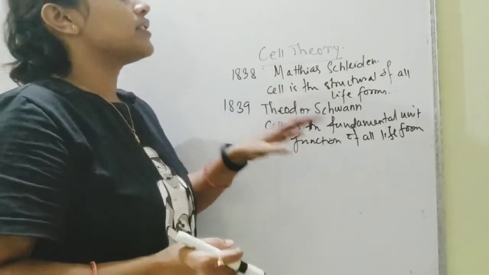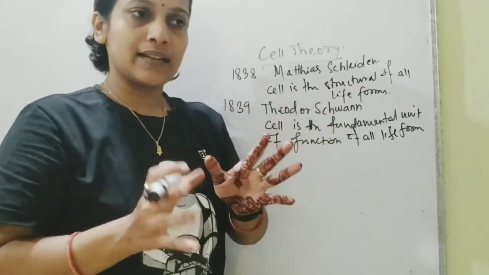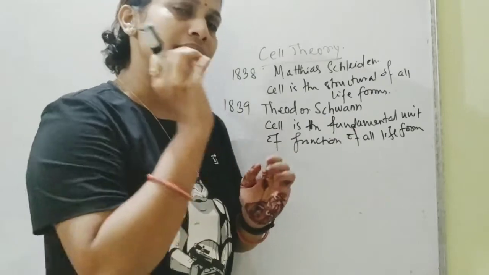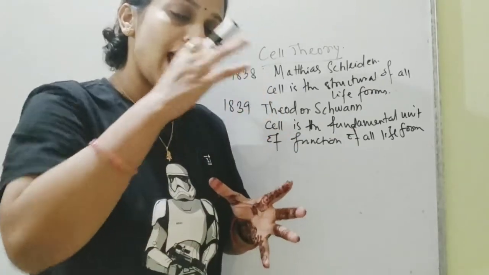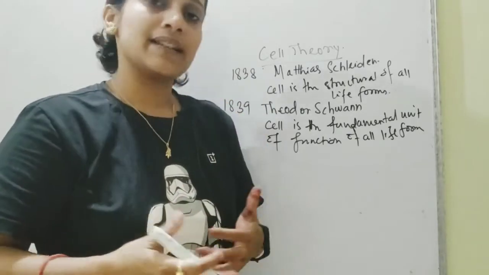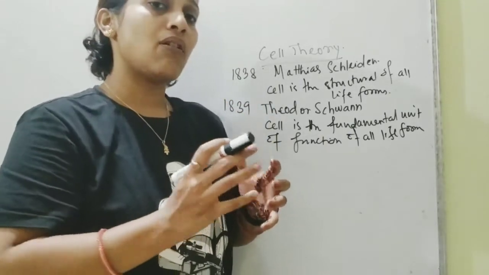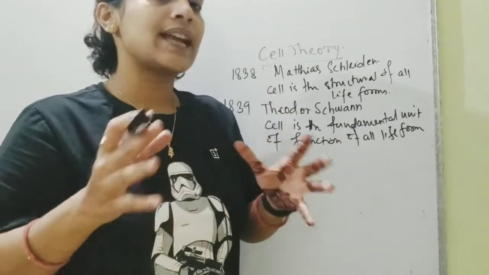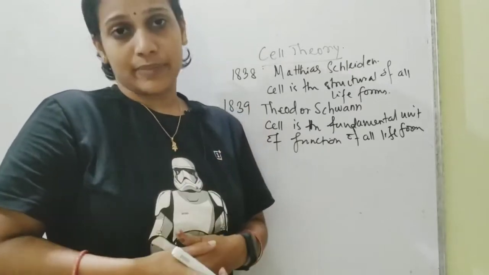Structural and functional unit of life means any cell, from any cell, if you consider individually, then it will be able to show you all the activities, all the functions that are being carried out inside the body, or you can say it is the sum total of all the activities, functional activities inside the cell that is actually visible in the normal human being.